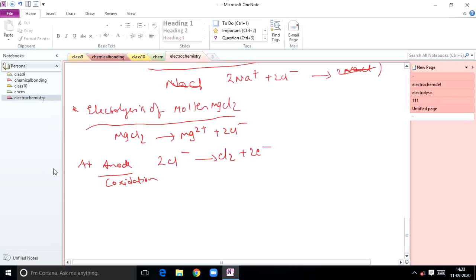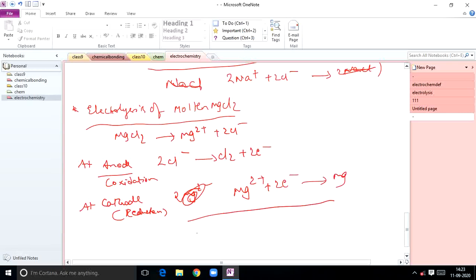So at the cathode what happens, students? At the cathode, reduction takes place. So here we have Mg2+, so Mg2+ plus 2 electrons gives rise to Mg. If you add these two redox reactions, what will you get? Mg2+ plus 2Cl- gives rise to Cl2 plus Mg, and the electrons get cancelled. So finally the redox reaction is Mg2+ plus 2Cl- gives rise to Cl2 plus Mg. Magnesium is in solid state, chlorine is in gaseous state.